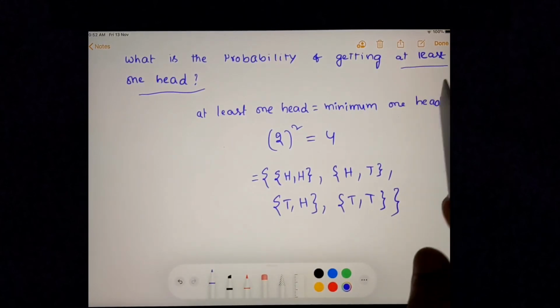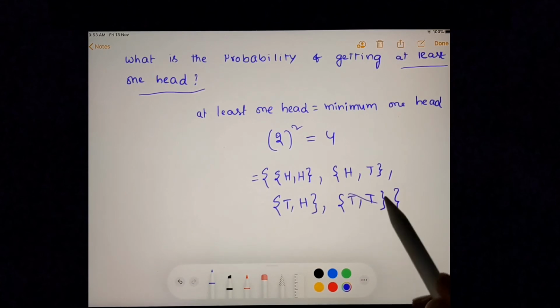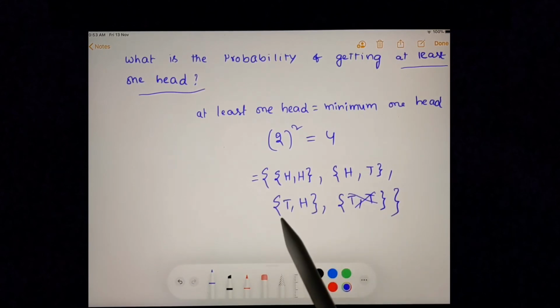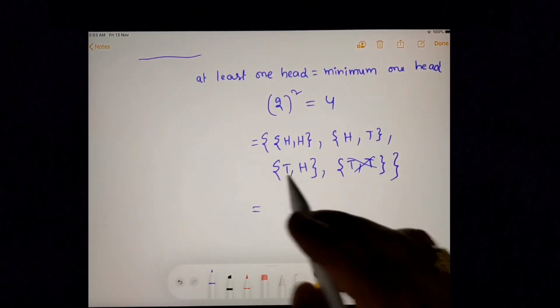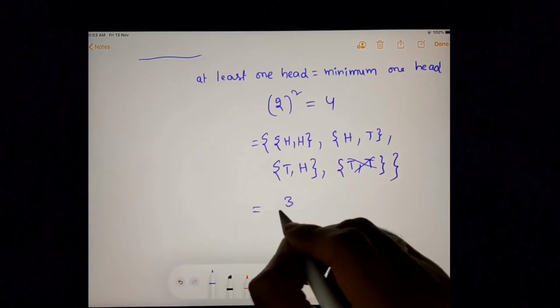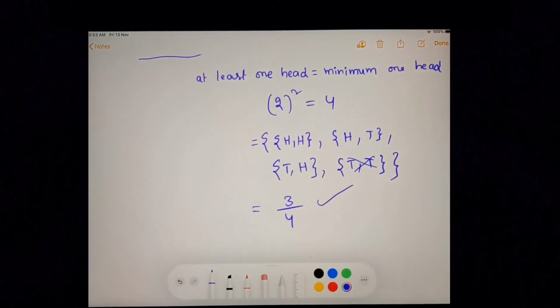We want at least one head. Here we don't have any heads, so we can ignore this. In all the remaining outcomes we have at least one head. So the answer will be expected number of outcomes, that is 3, by total number of outcomes, that is 4. 3 by 4 is the answer.